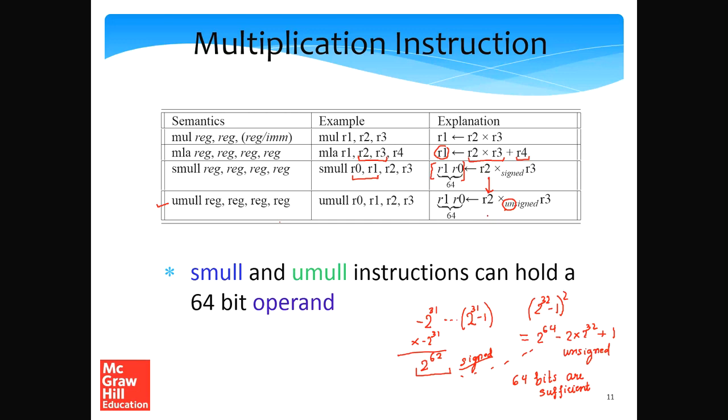So the final result will fit within 64 bits. The lower 32 bits can be saved in R0 and the upper 32 bits can be saved in R1. So the only difference between smul and umul is that smul does a signed multiplication and umul does an unsigned multiplication.